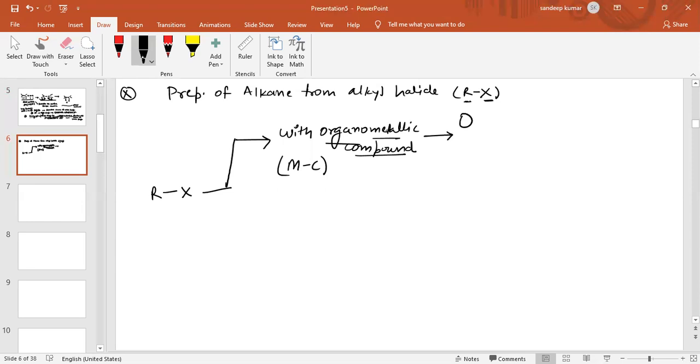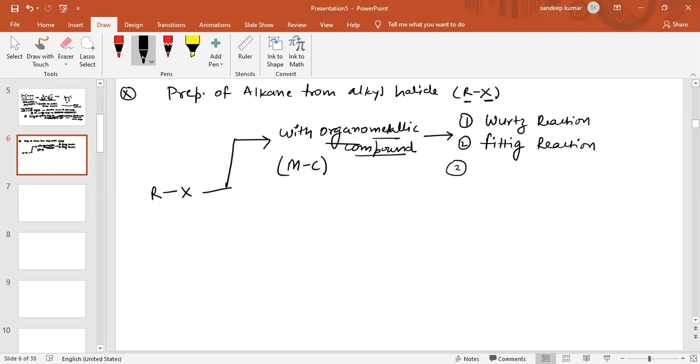One by one. We use organometallic compounds in Wurtz reaction, so the first reaction we will discuss is the Wurtz reaction. The second reaction of organometallic compounds is the Fittig reaction. The third is the Ullmann reaction. The fourth is the Frankland reaction.